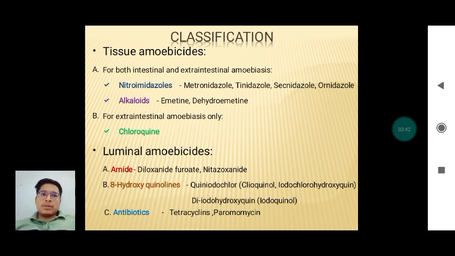First is tissue amoebicidal, second is luminal amoebicidal. Tissue amoebicidal drugs act in both intestinal and extra-intestinal amoebiasis. The first group of drugs is nitroimidazole. Examples: metronidazole, tinidazole, secnidazole, ornidazole. The second group is alkaloids. Examples: emetine, dehydroemetine. And for extra-intestinal amoebiasis, chloroquine is the drug.